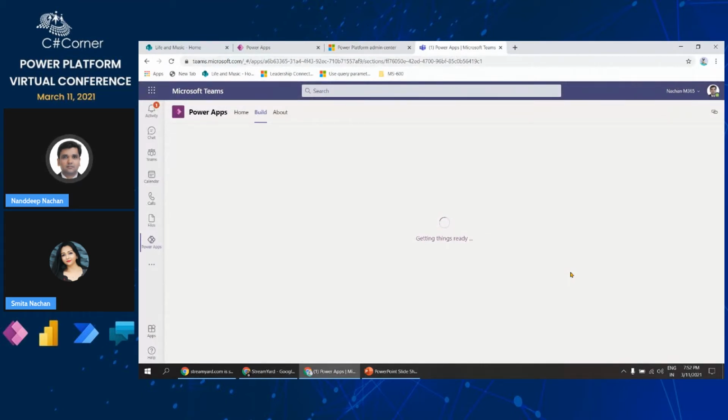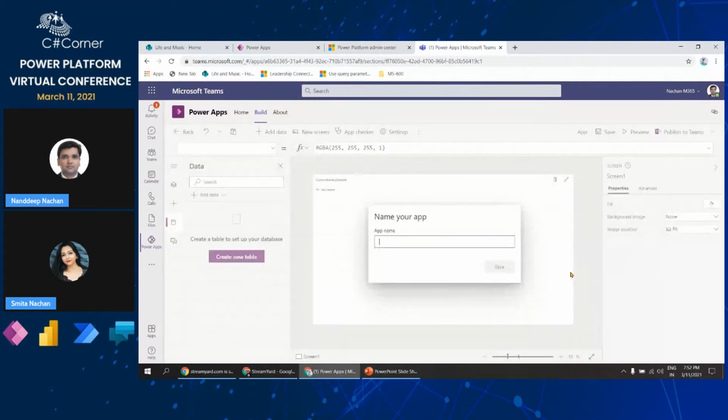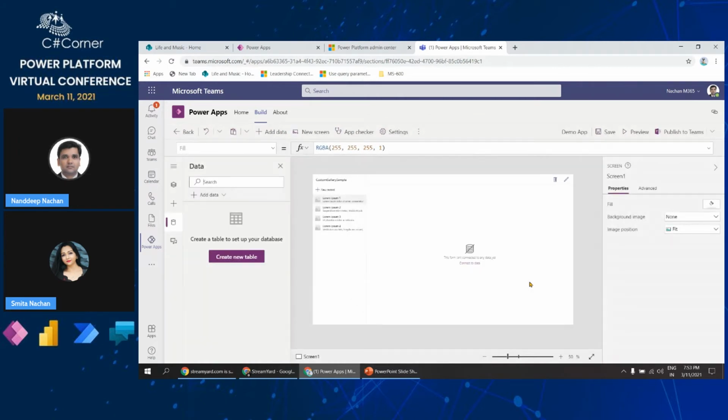The first thing that we are doing here is creating that app. And then this is the familiar window for everyone, where you name the app and so on. I will just call it demo app, because the real app that I'm going to demonstrate is already built. But I just want to show you the capabilities by which we'll be able to create the relational tables and then show the data here. All right, so this is how it will look. And on the top ribbon, we have a few controls for saving this app, as well as previewing and then publishing it to Teams.